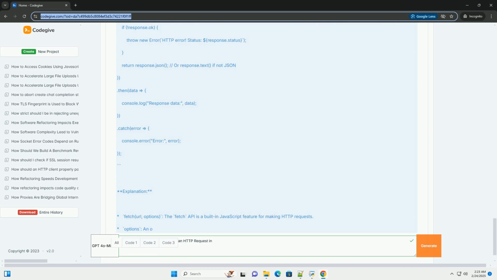Each element is a string in the format "header name: header value". CURLOPT_POST set to true indicates a POST request. CURLOPT_POSTFIELDS is the data to send in the POST request body.